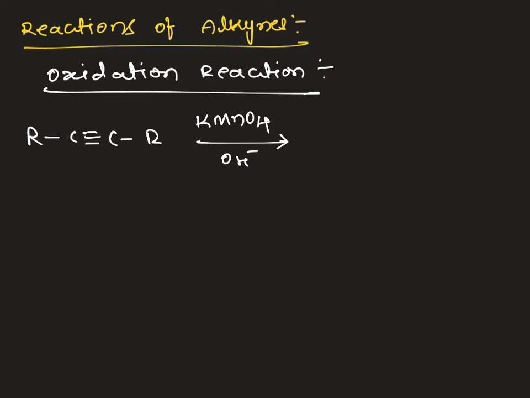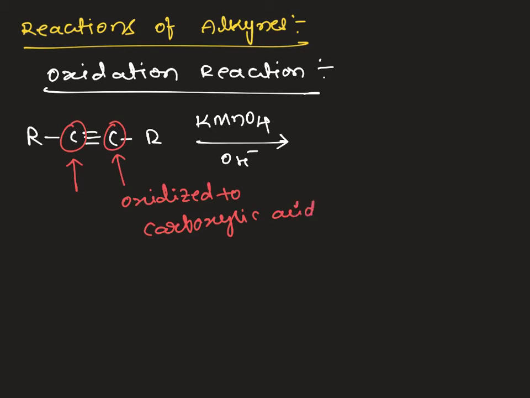So where will the oxidation reaction take place? The oxidation reaction will take place at the triple bonded carbon site, and this carbon is oxidized into carboxylic acid, and so is the other carbon. So what product do we get?